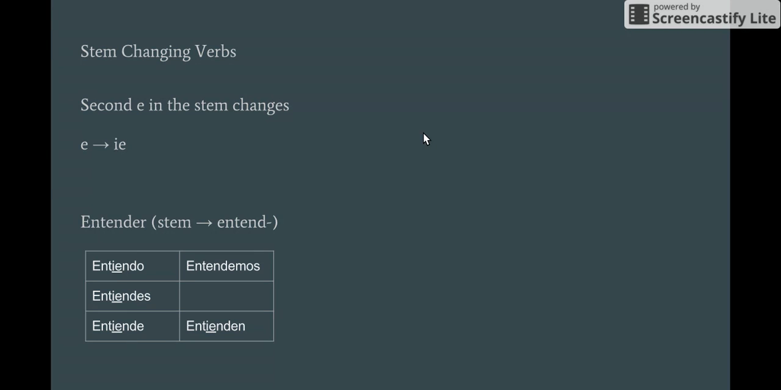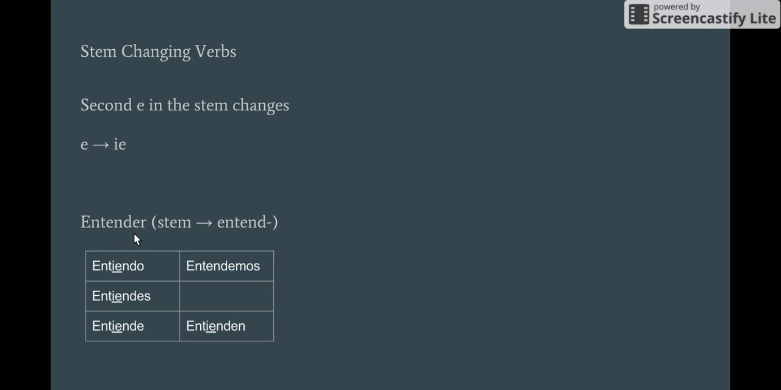It's just the stem, the first part, that undergoes a change. In these cases, the first category we have is E to IE stem changing verbs. Now, in all these cases, it's always the second letter in the stem that undergoes a stem change. So in this case, E to IE, it's the second E in the stem that undergoes a stem change.